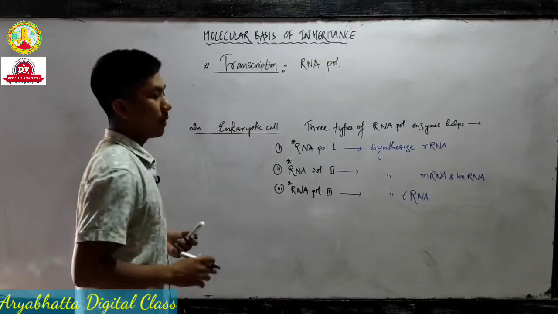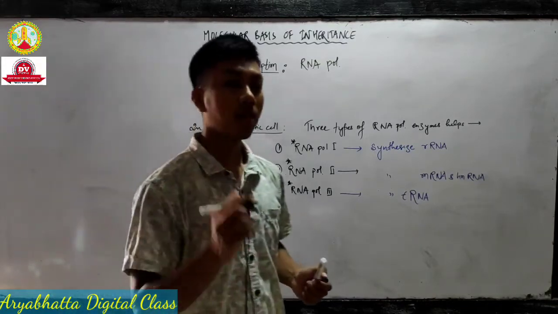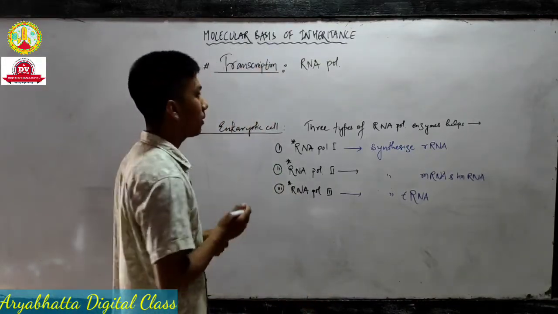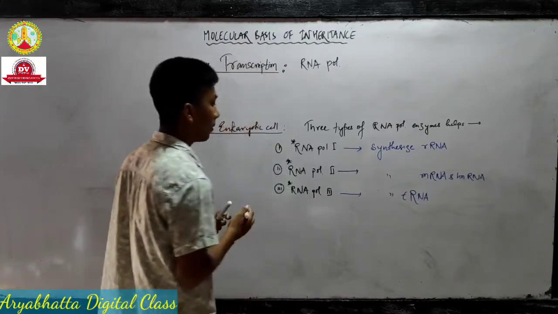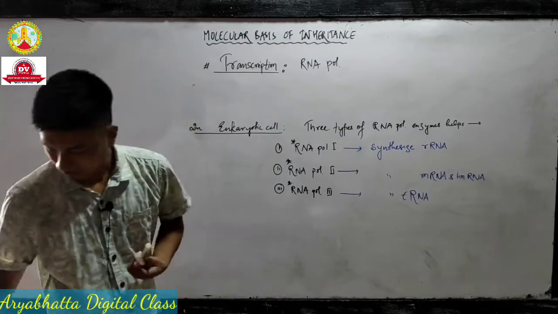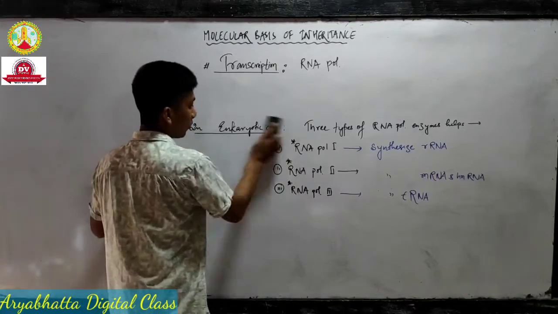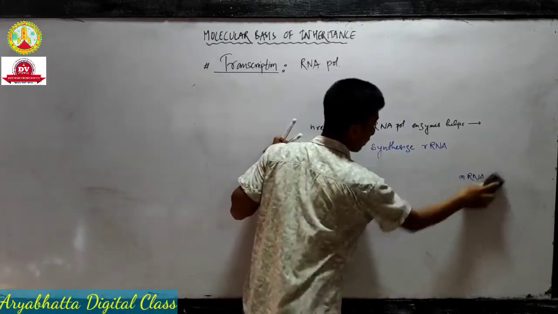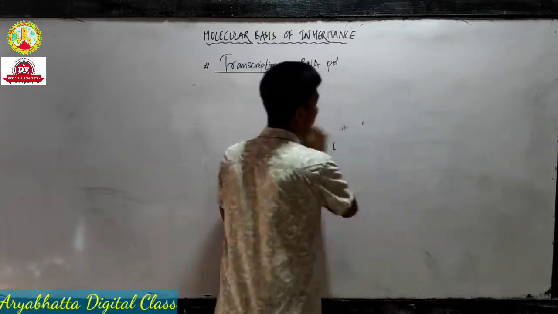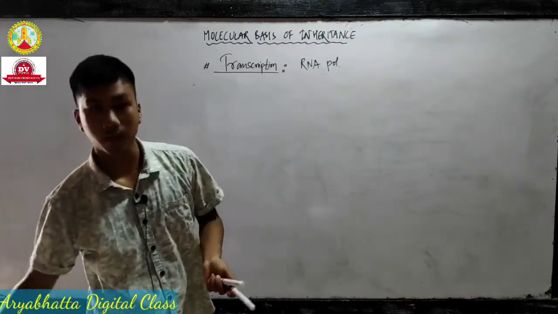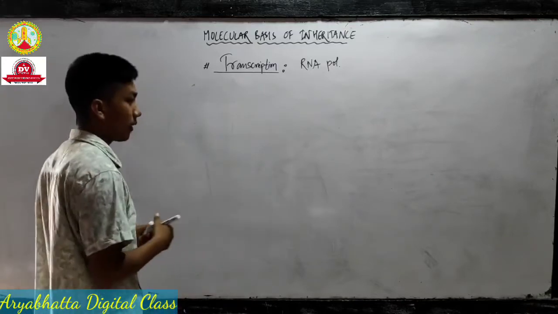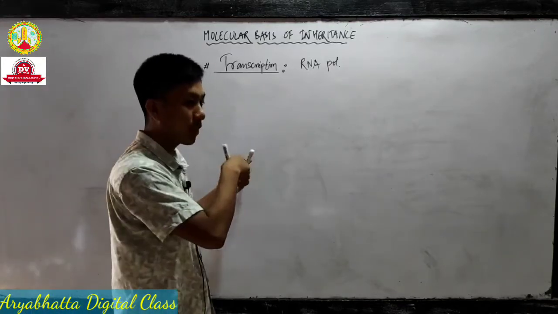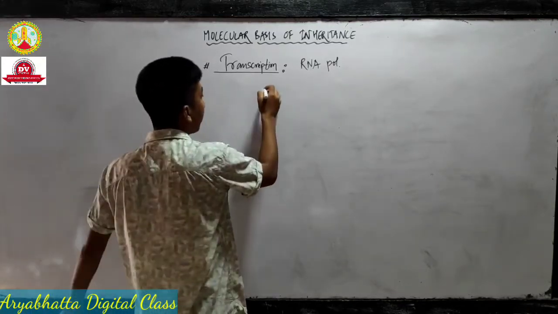Okay, so apart from this, they also contain some subunits, many subunits. So we're going to talk about them one by one. We are talking about eukaryotic cell only, okay. In prokaryotes there is only one, and that's it. So we are continuing in case of eukaryotic cell only. So the subunits are,